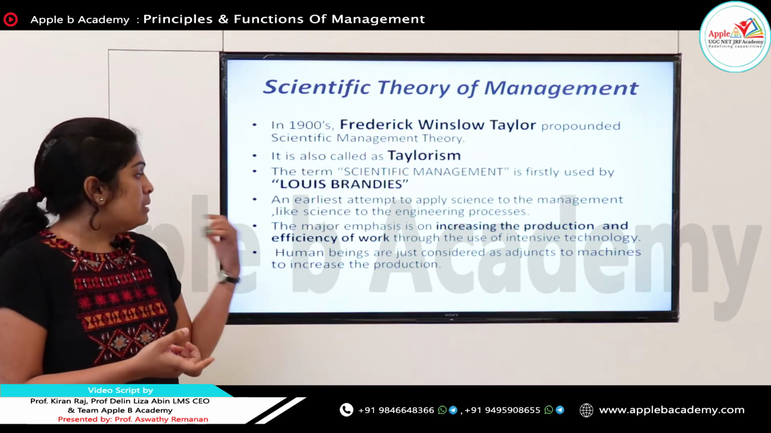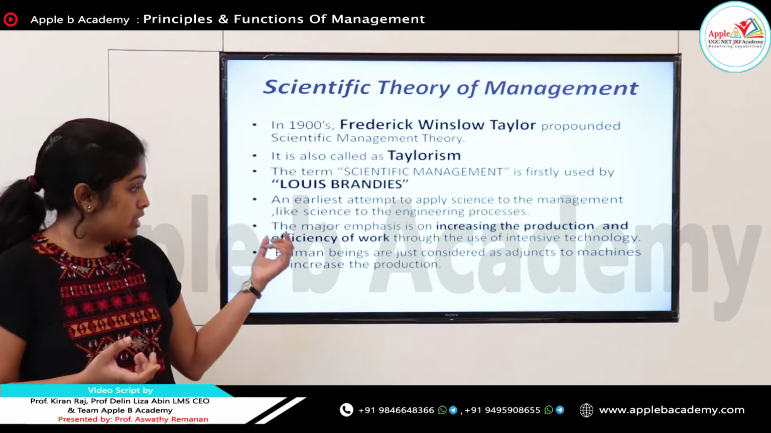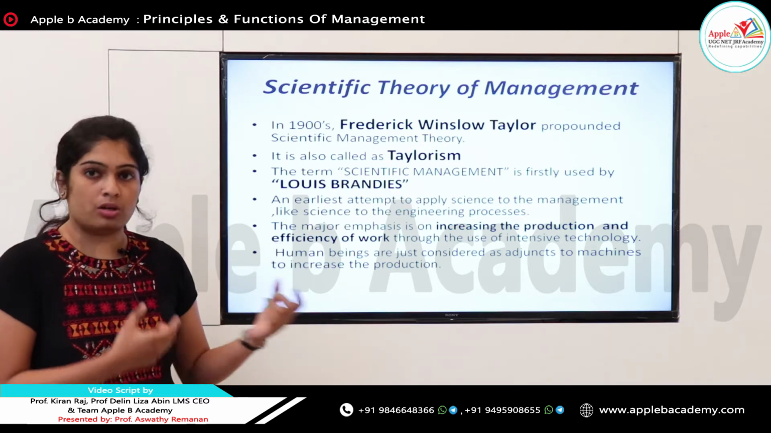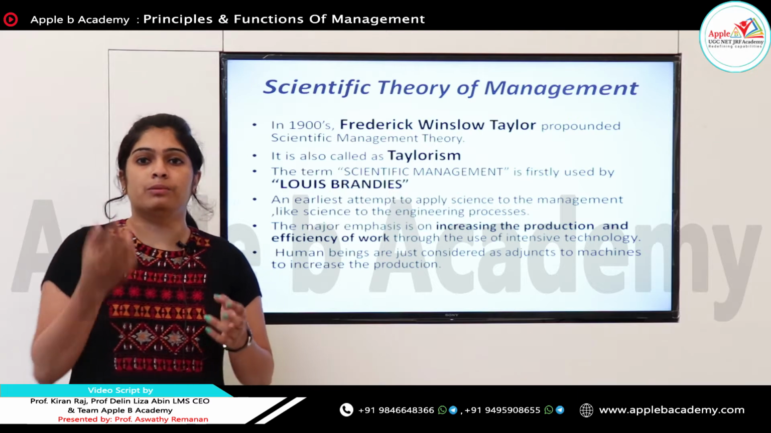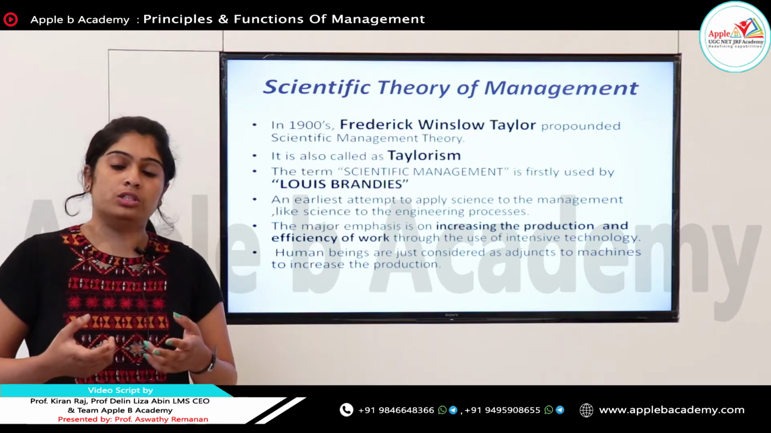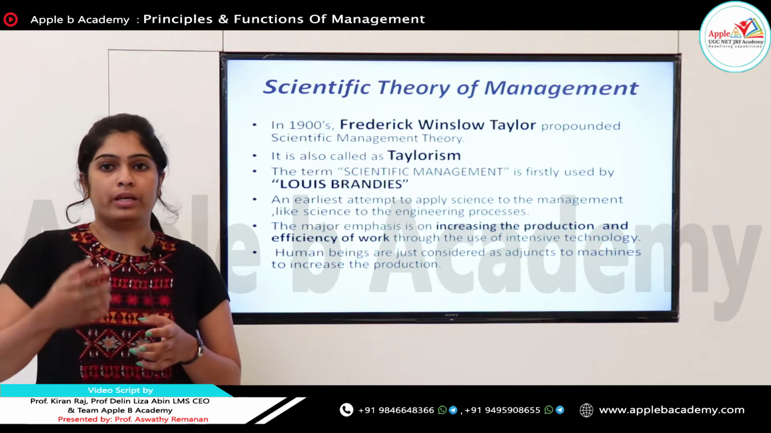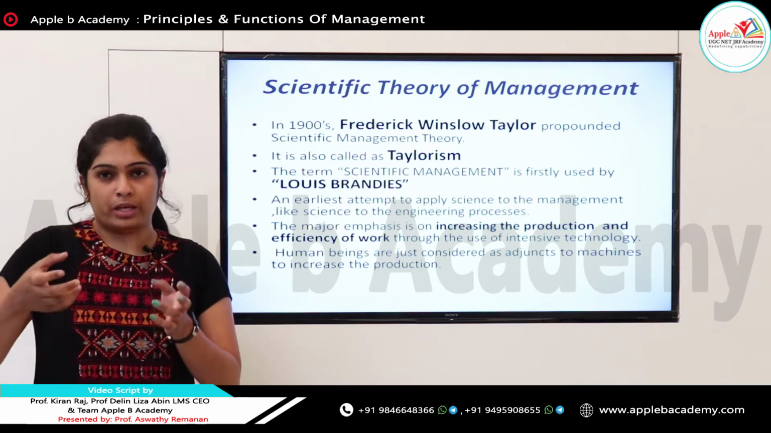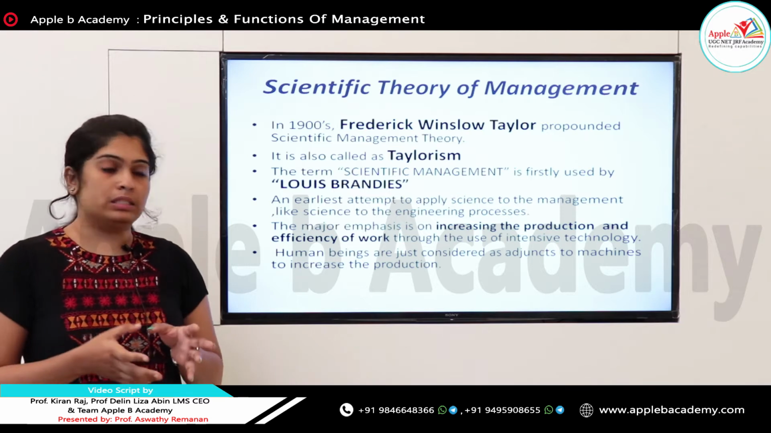So, the major emphasis is on increasing the efficiency of work and production through the use of intensive technology. That means if we apply science to the management, we will get a developed technology. Using this developed technology, we can make efficient machines. Using these efficient machines, we can make the production very easily and quickly. So, he firmly believes in science.